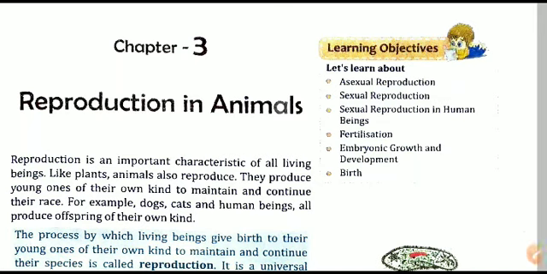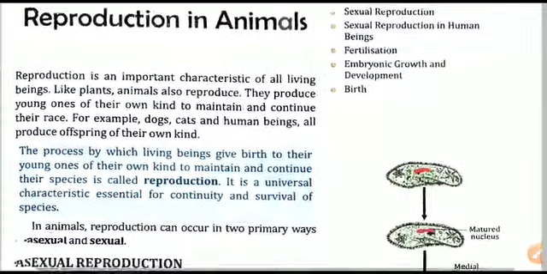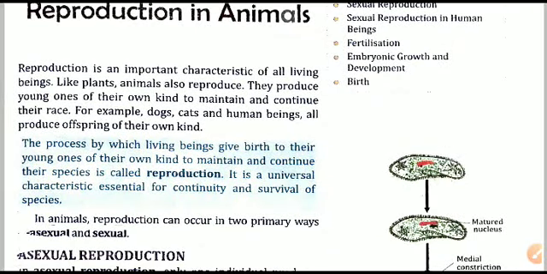Today onwards we begin chapter number 3, that is reproduction in animals. In the earlier chapter, chapter 2, we have seen reproduction in plants. Just like in plants, in animals also reproduction is done in two different methods, that is asexual as well as sexual reproduction. We will see both methods one by one in detail. In this present video we will learn about asexual reproduction only.